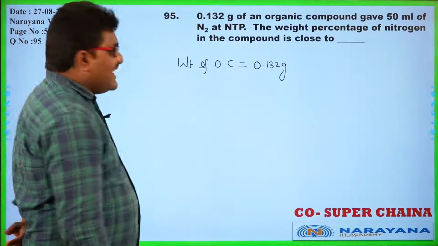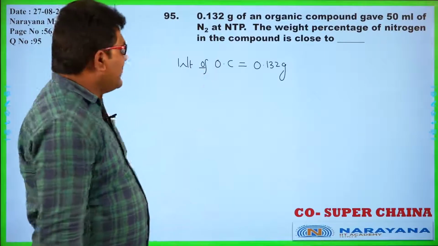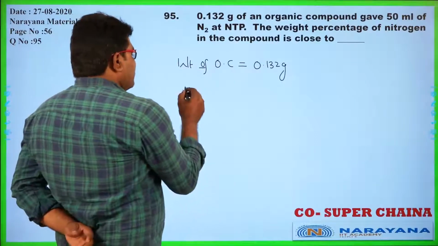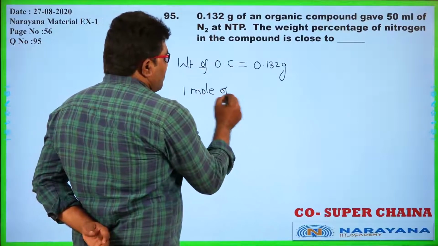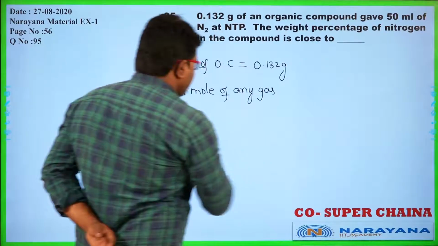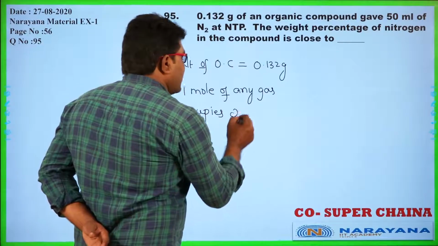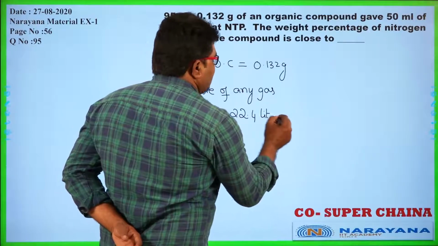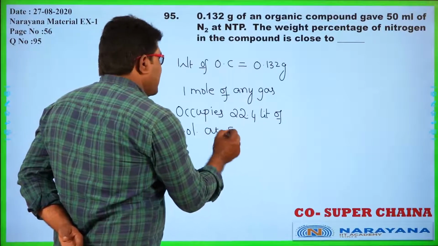So I would like to calculate the weight of 50 ml of nitrogen in order to find the weight percentage of nitrogen. So how can we find the weight? See here, 1 mole of any gas occupies 22.4 liters of volume at STP or NTP.